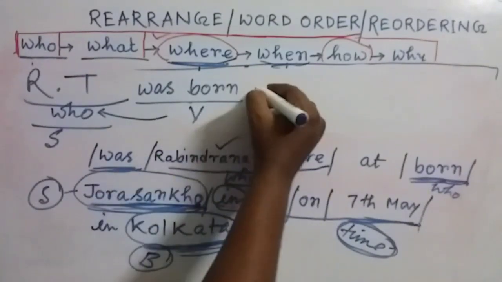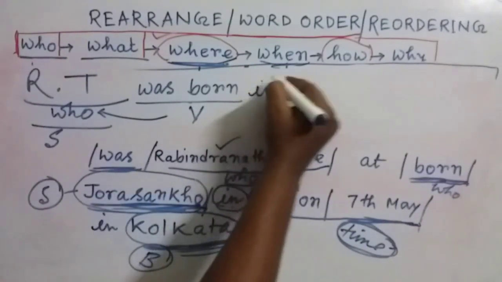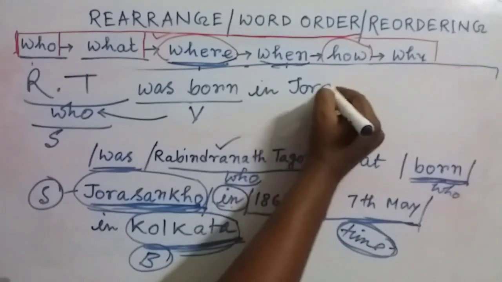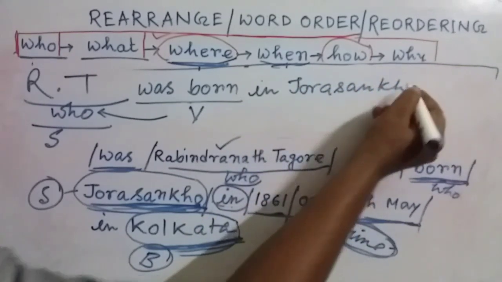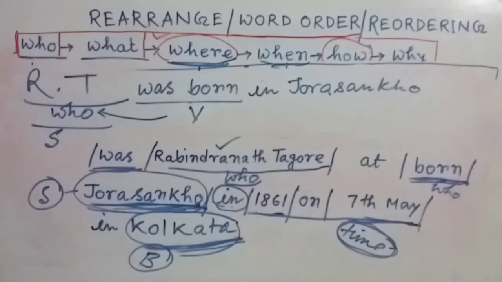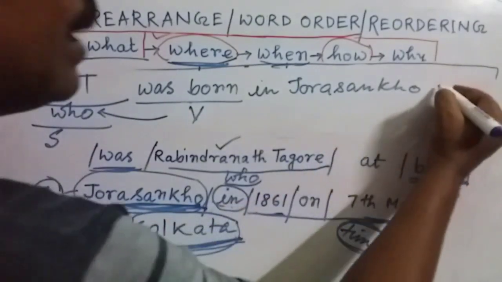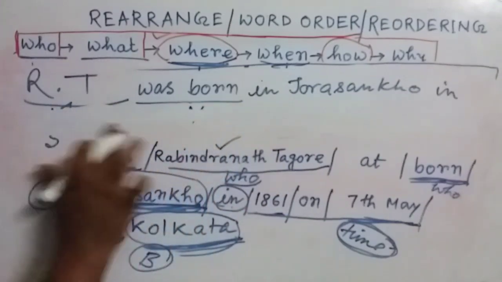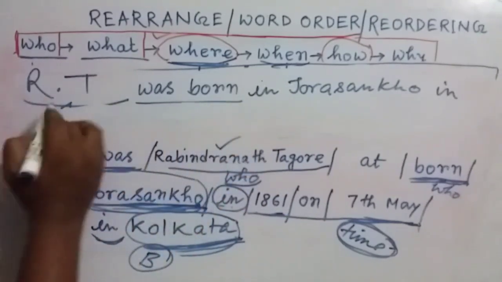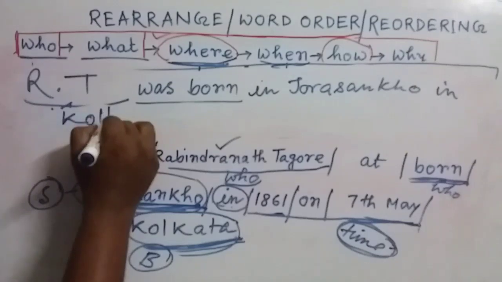So in Jorasako, then in Kolkata. Kolkata will also carry a preposition, that is in Kolkata.